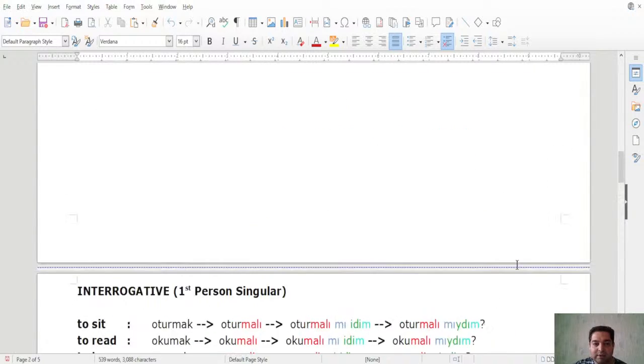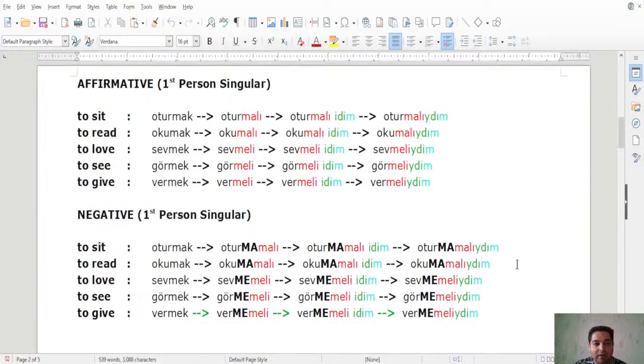So basically, we covered these things. Here, I just showed affirmative and negative for the first person singular. That's basically how I transform them. So oturmak becomes oturmalıydım. Okumak becomes okumalıydım. Sevmek becomes sevmeliydim. I had to love, and so on. For the negative first person singular, it's only first person singular, don't forget, oturmak becomes oturmamalıydım.